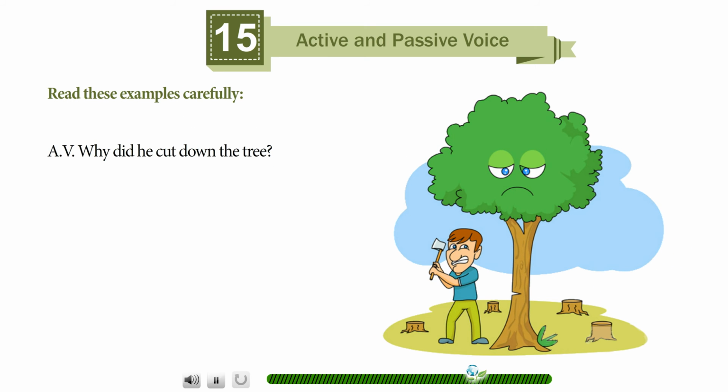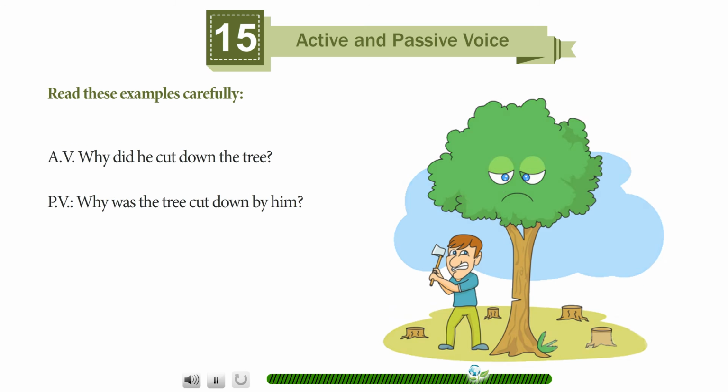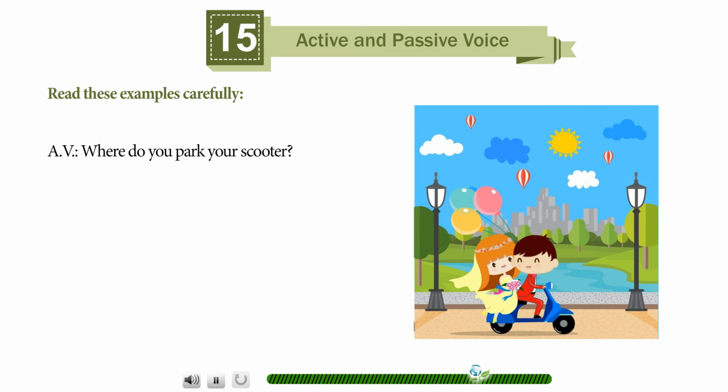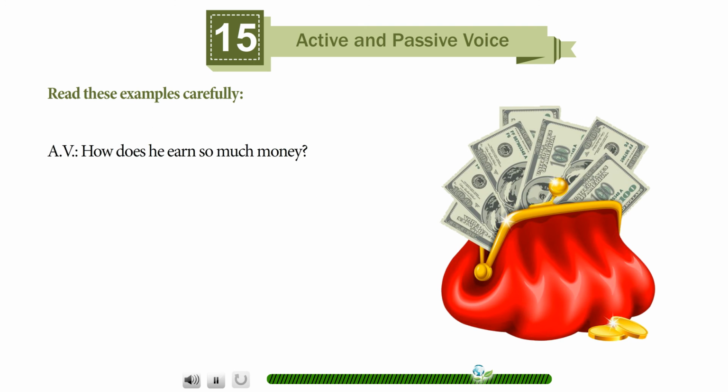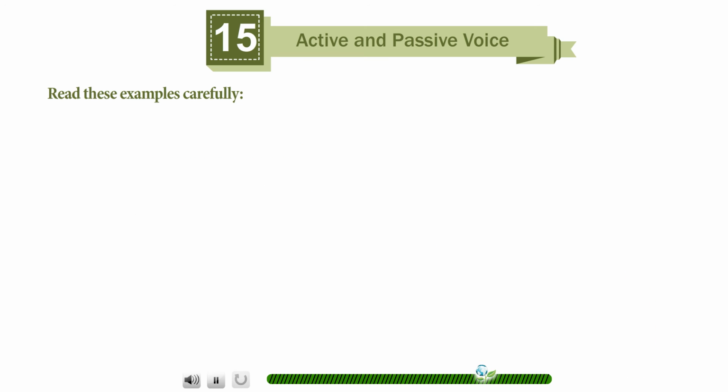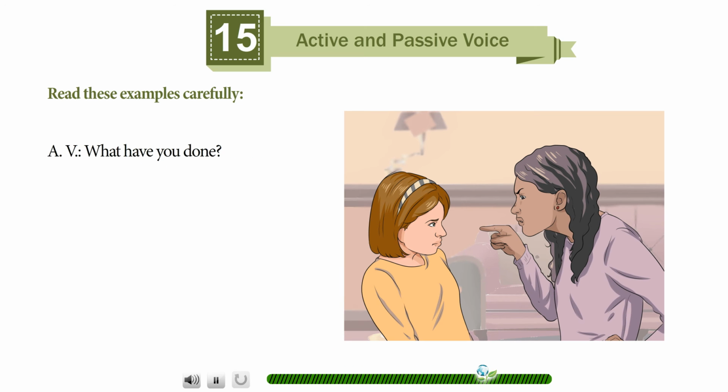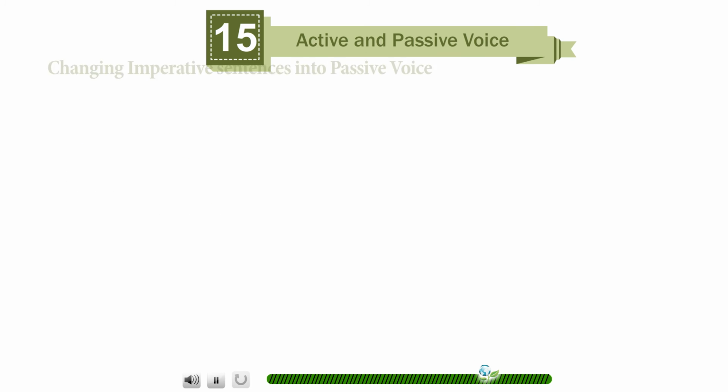Active voice, why did he cut down the tree? Passive voice, why was the tree cut down by him? Active voice, where do you park your scooter? Passive voice, where is your scooter parked by you? Active voice, how does he earn so much money? Passive voice, how is so much money earned by him? Active voice, what have you done? Passive voice, what has been done by you?